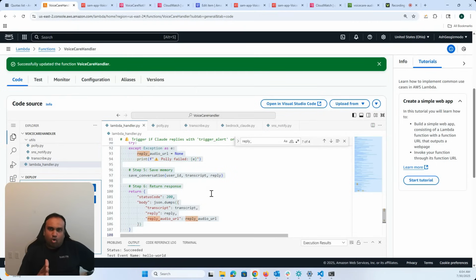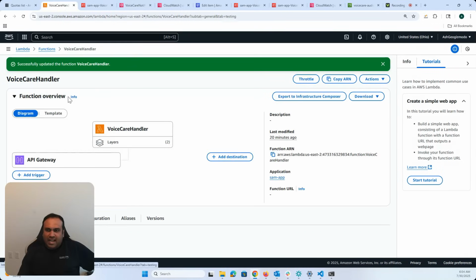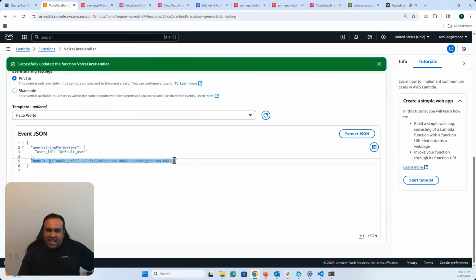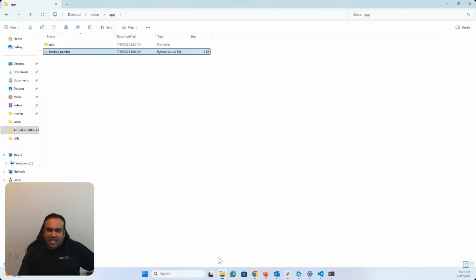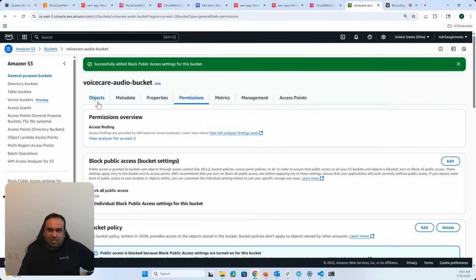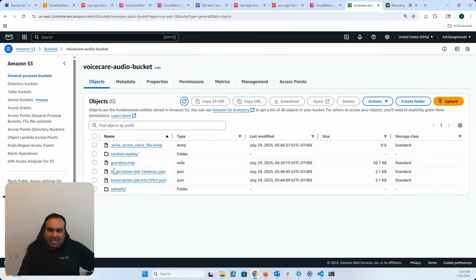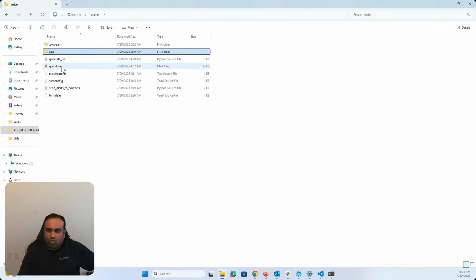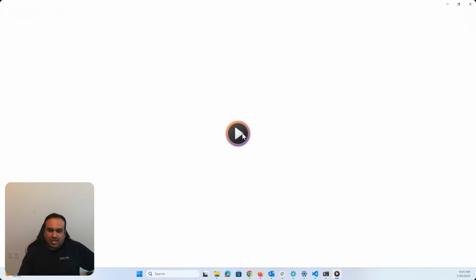So this is the whole flow, everyone. And the last thing is, let me go ahead and for today test it on the Lambda console. So here you can see that I have a grammar.m4a, which is something that I recorded, and which is in an S3 bucket. If you go into objects, you can see that I have the grammar.m4a. And I also have it locally. So let me just play it and show you what this is.